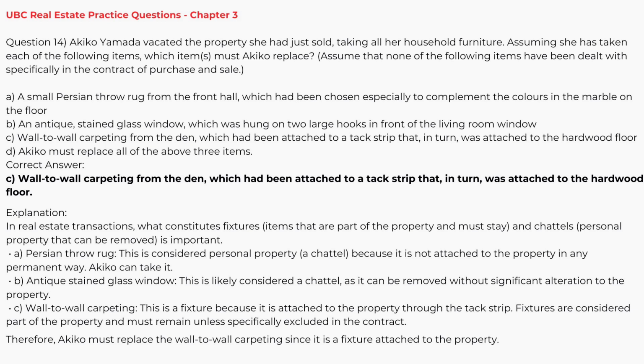B, antique stained glass window. This is likely considered a chattel, as it can be removed without significant alteration to the property. C, wall-to-wall carpeting. This is a fixture because it is attached to the property through the tack strip. Fixtures are considered part of the property and must remain unless specifically excluded in the contract. Therefore, Akiko must replace the wall-to-wall carpeting since it is a fixture attached to the property.